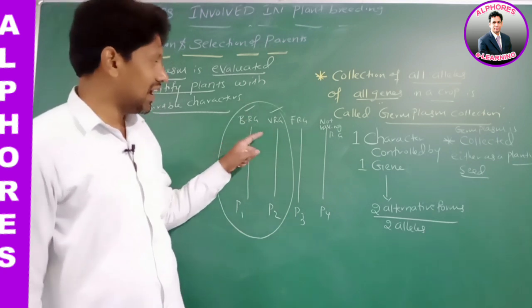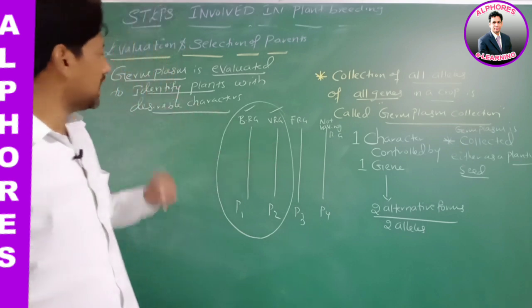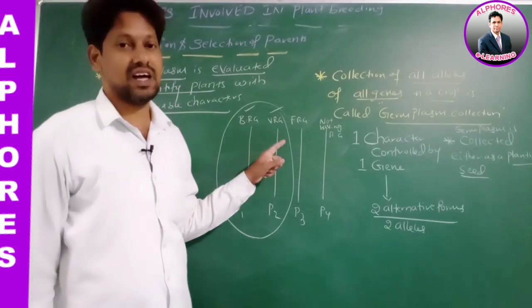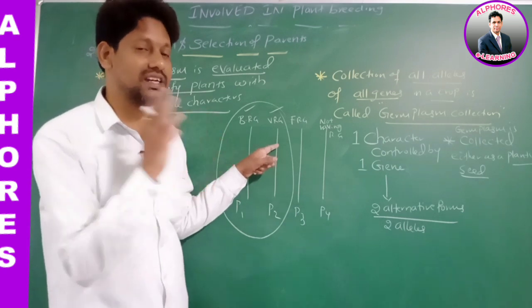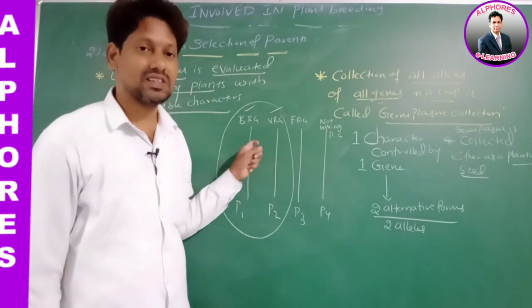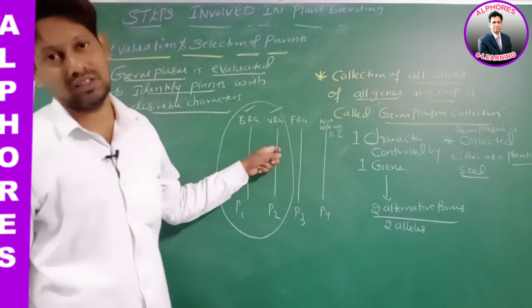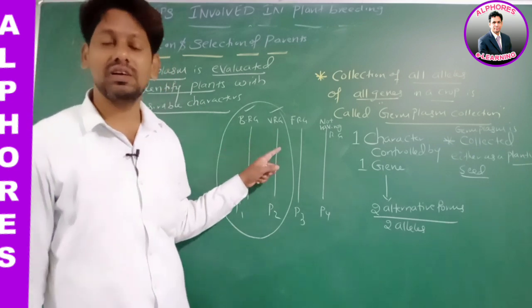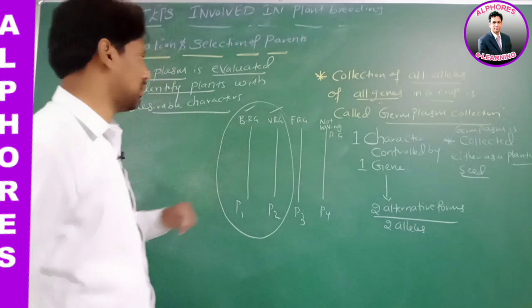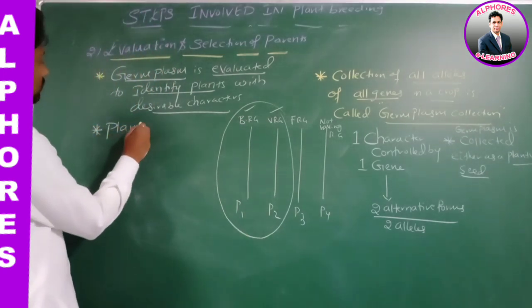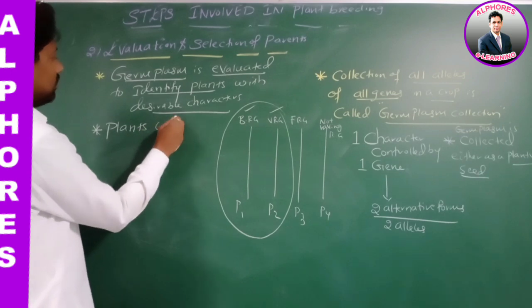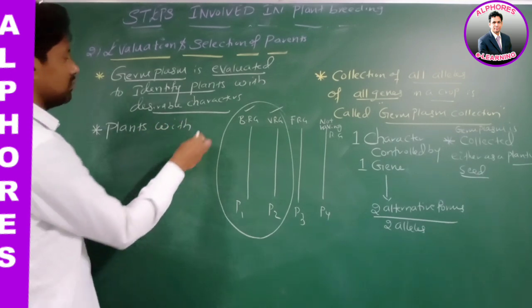Once plants with desirable characters are identified, we select such plants as parent plants. Plants with desirable characters are selected as parent plants.